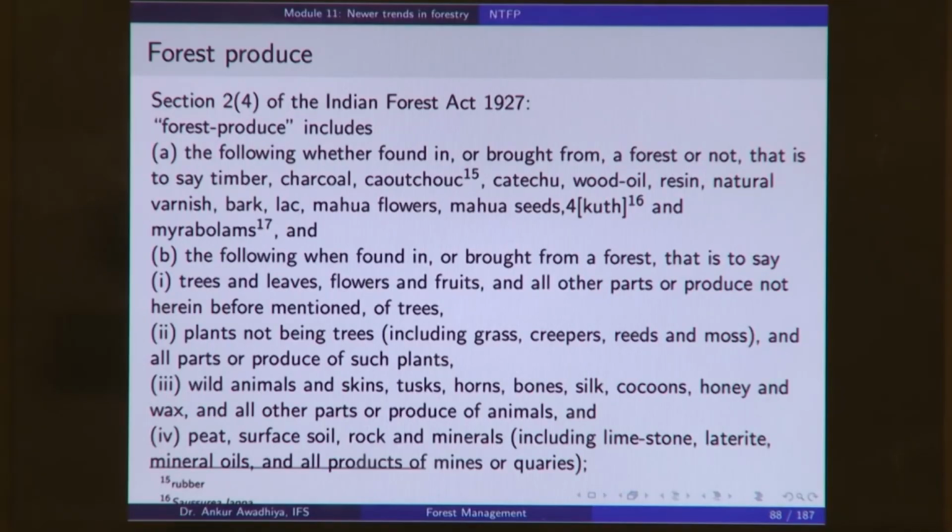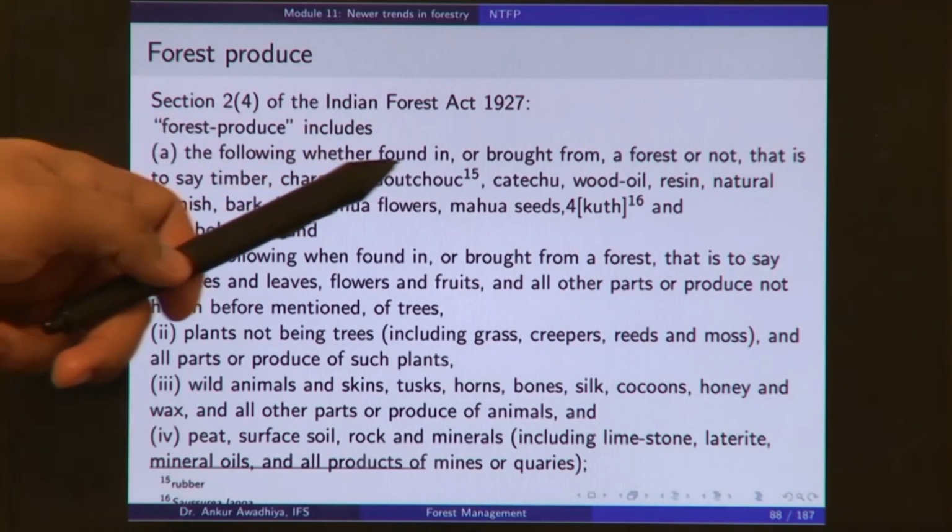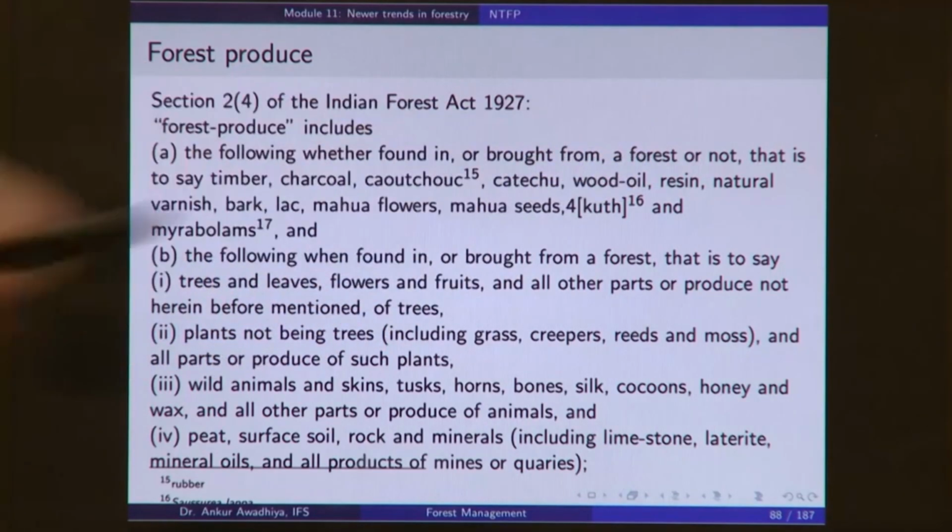So, what does forest produce include? It includes the following, whether found in or brought from a forest or not, that is to say timber, charcoal, caoutchouc, wood oil, resin, natural varnish, bark, lac, mahua flowers, mahua seeds, kuth and myrobalums. What is it saying?